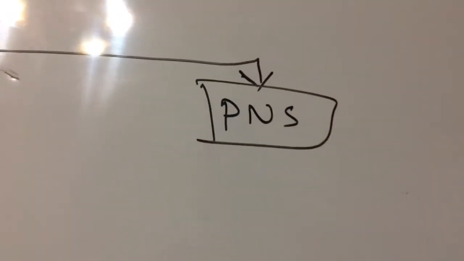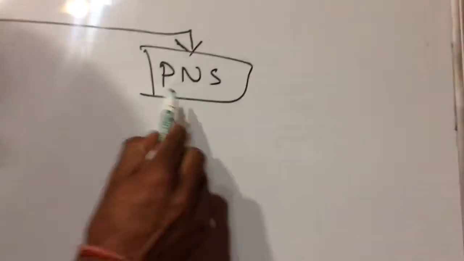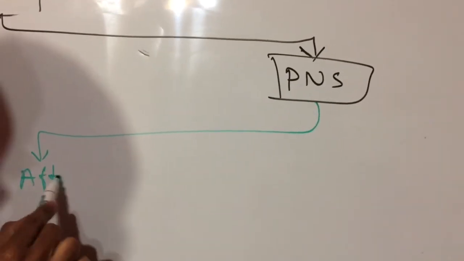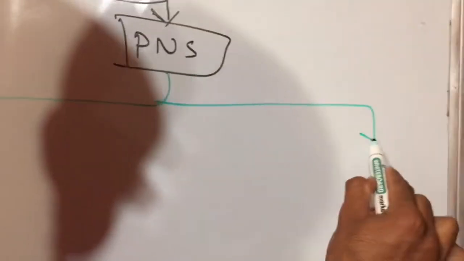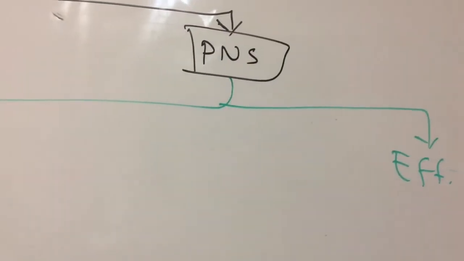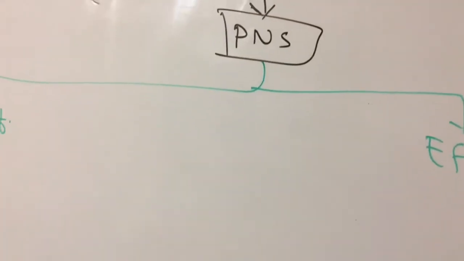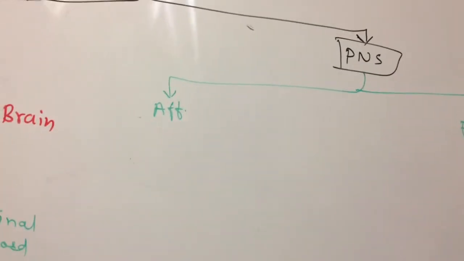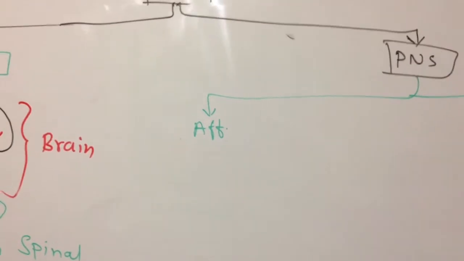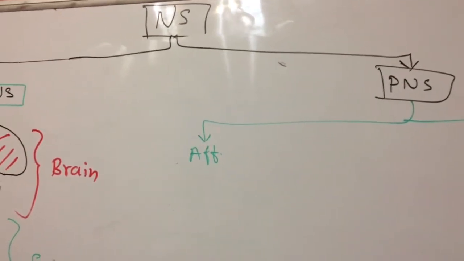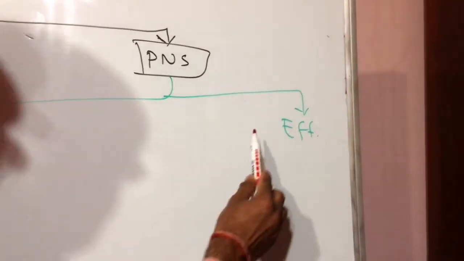The peripheral nervous system is also divided into two parts: afferent and efferent. Afferent doesn't have subdivisions, and efferent has some divisions.